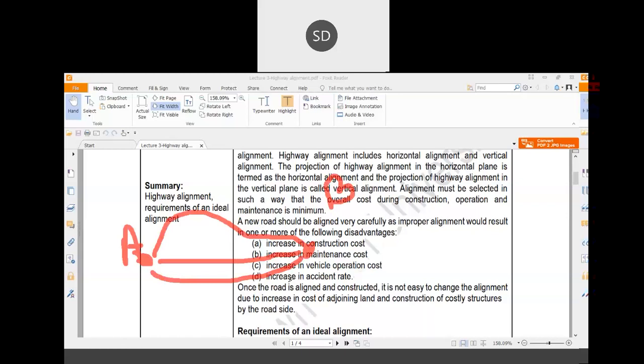Now, how do you select the different alternative routes? These will be selected based on the geophysical properties of that particular area. So what are the different features of the area? Suppose a major stream is there. You have to find out the possible bridge site for that stream.